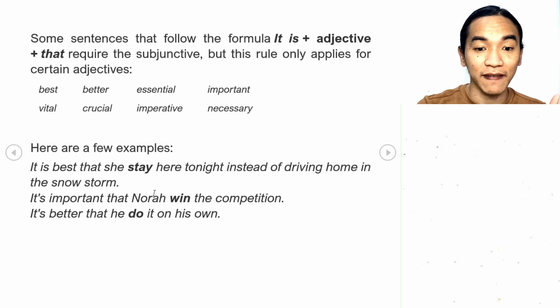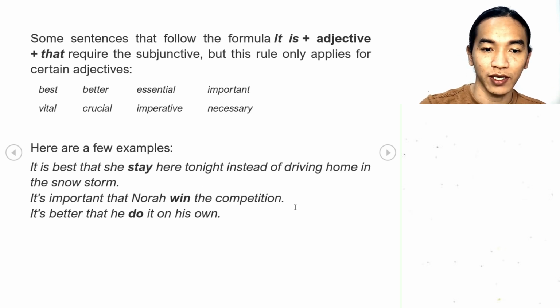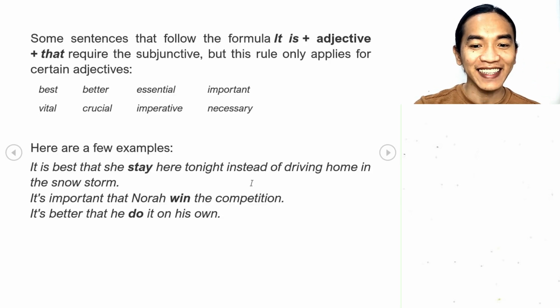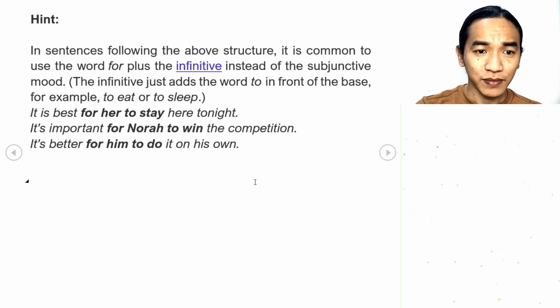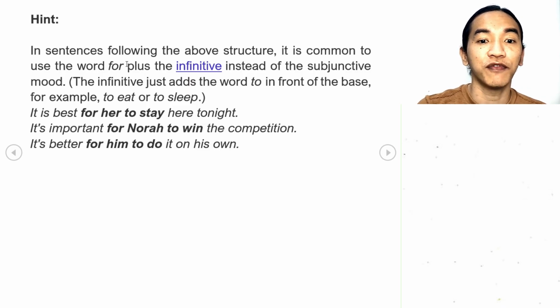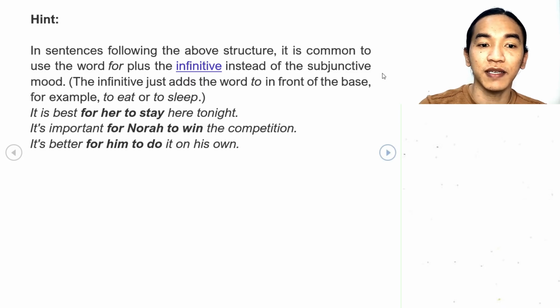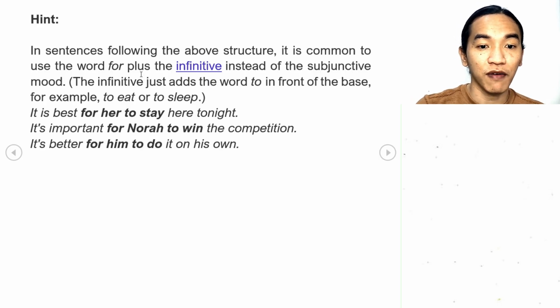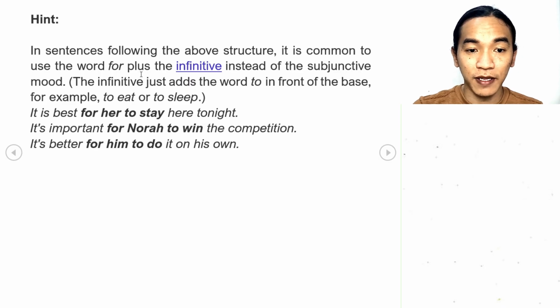It is important that Nora win the competition. It is better that he do it on his own. These adjectives also indicate subjunctive mood, and we have to follow that. In the sentences following the above structure, it is common to use the word for plus infinitive instead of the subjunctive mood. Commonly, in sentences with it is plus adjective, instead of using that and the subjunctive mood, we just use for and then the pronoun and then to.